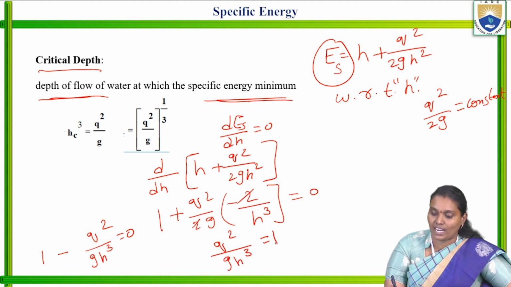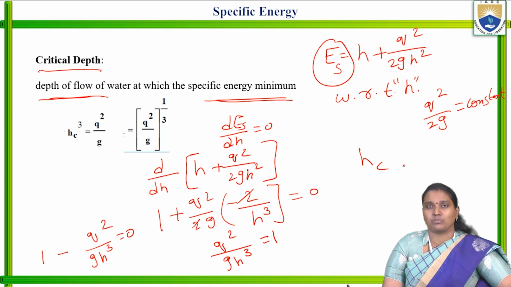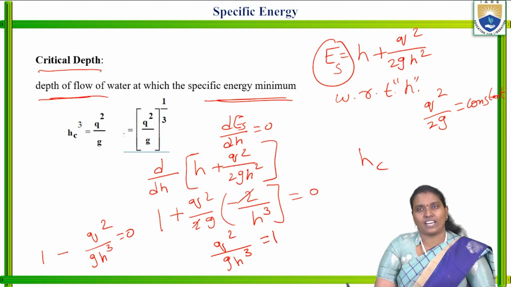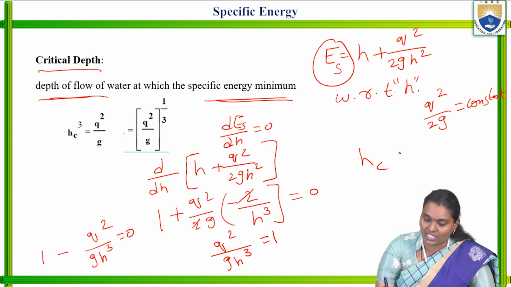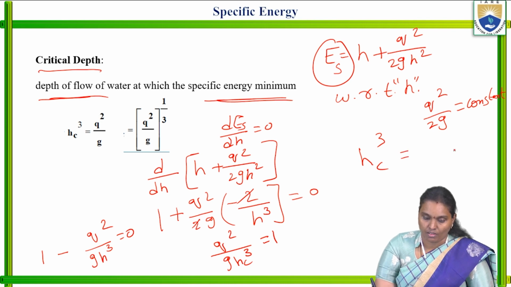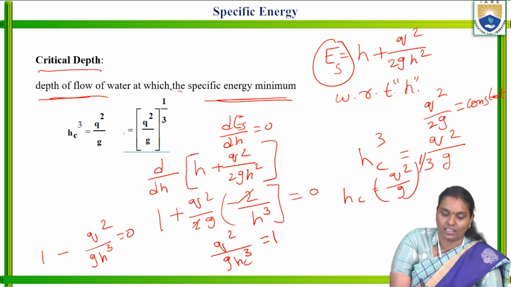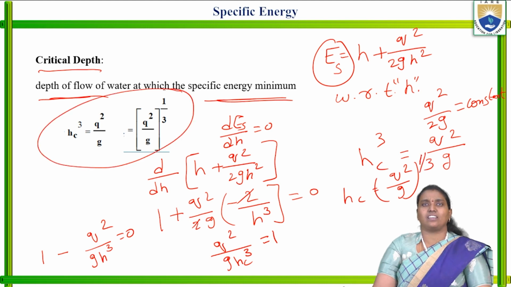It belongs to the critical depth and we denote it in terms of HC, the depth of flow at minimum specific energy. We call it the critical depth. So HC cube is equal to Q square by G. So HC is equal to Q square by G whole to the power of 1 by 3. This is the final answer we will get.